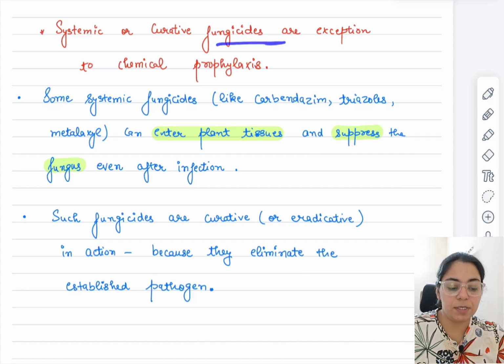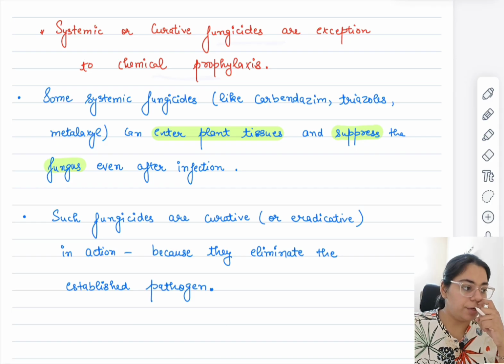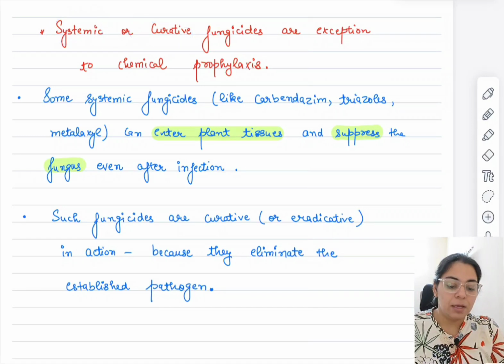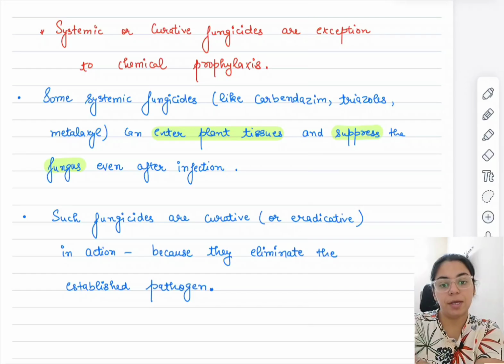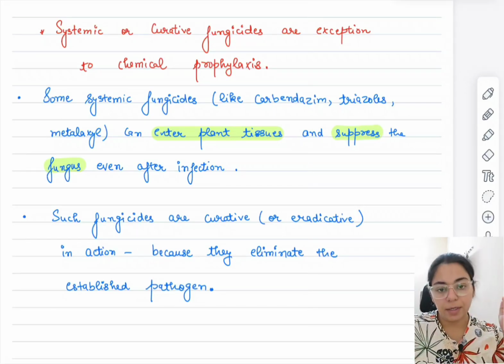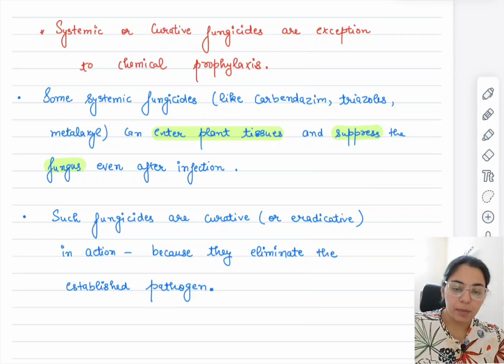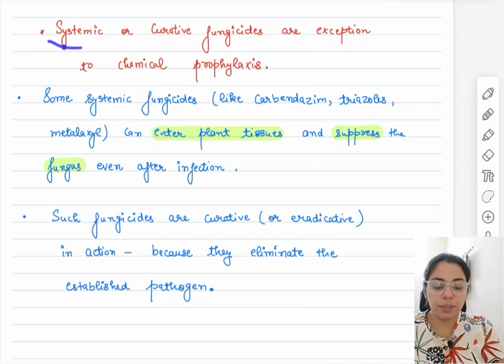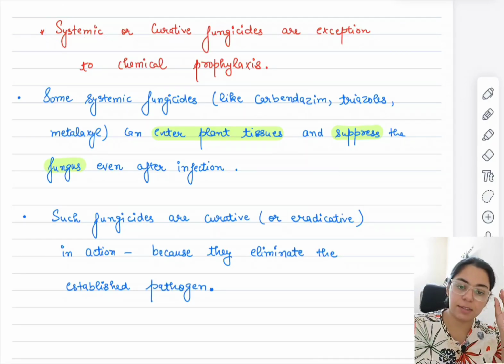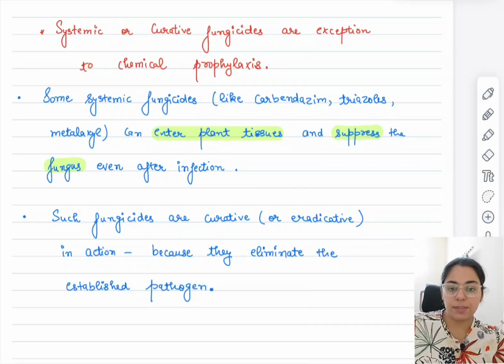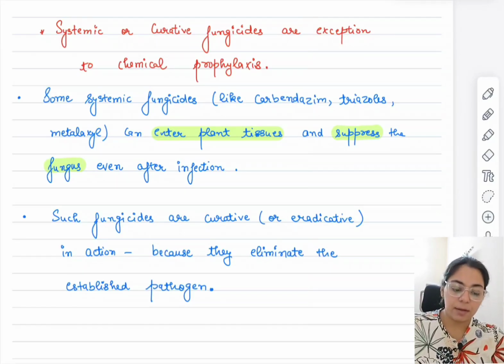Systemic or curative fungicides are an exception to chemical prophylaxis. As I already told, prophylaxis means preventive measures. Now we come to systemic or curative. Wherever the term systemic or curative comes, that means the infection has occurred now. The pathogen has entered the plant, and now it needs to be controlled. So what will the systemic chemicals or fungicides do? They will enter the plant also, just as the pathogen has entered. They will also enter the pathogen and destroy its basic functioning.